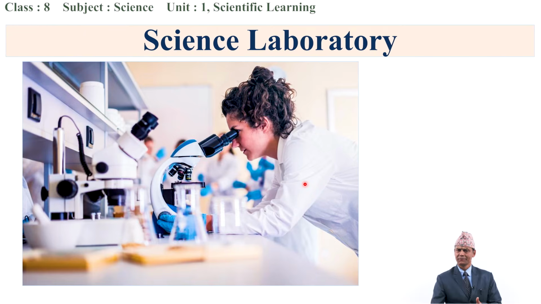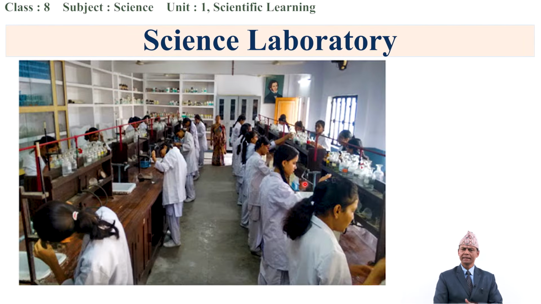See, what do you see here? There is a microscope. Yes, a microscope is for observation of minute and tiny organisms, isn't it, which are not possible to observe through our eyes. Then, what is there in the laboratory? Look at here. What do you see in this picture?